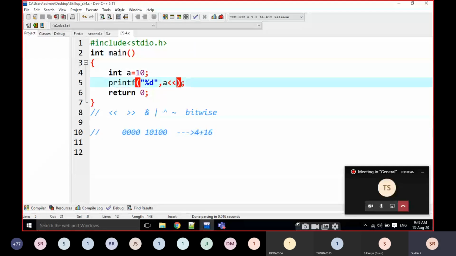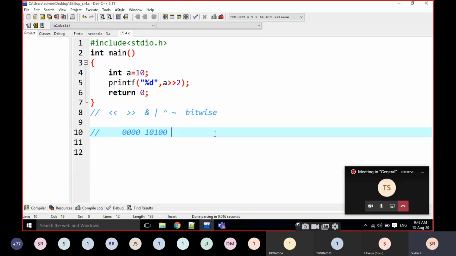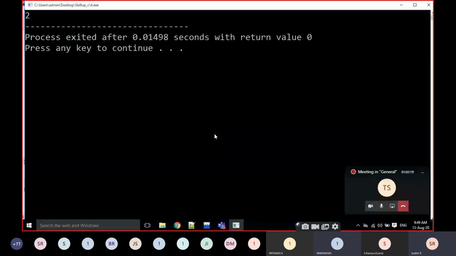For example, if I am writing like this, what is this operator? This is right shift operator. If you are using right shift operator, the value is going to be decreased. Why? Because the last 2 bits are going to be deleted, and now this is going to be 2 power 0, 2 power 1. 2 power 1 is 2. The output is 2.